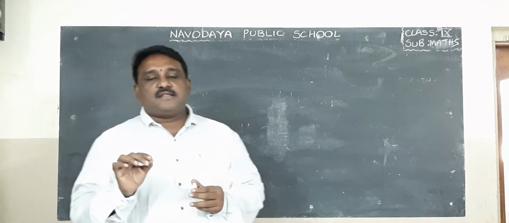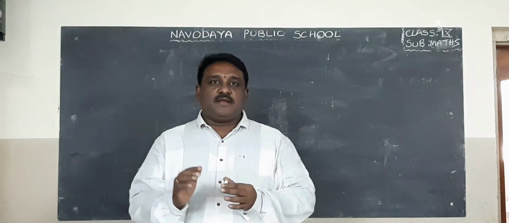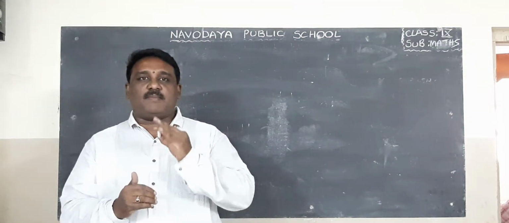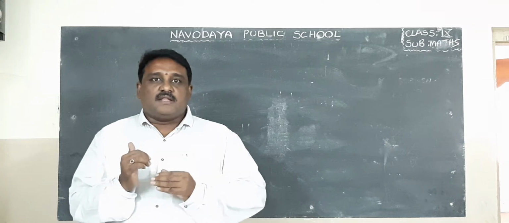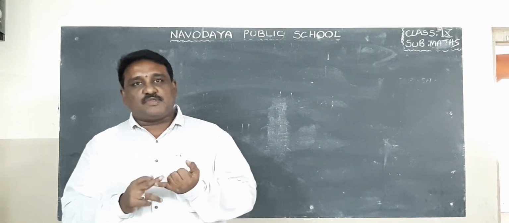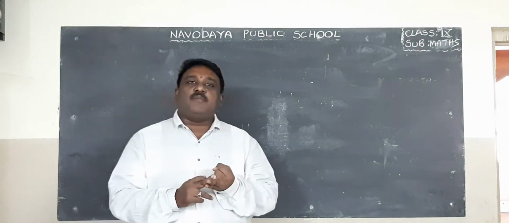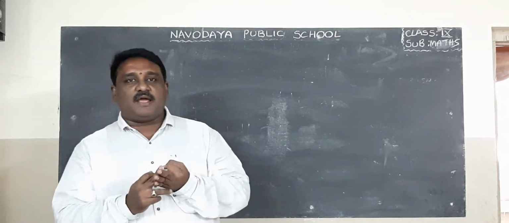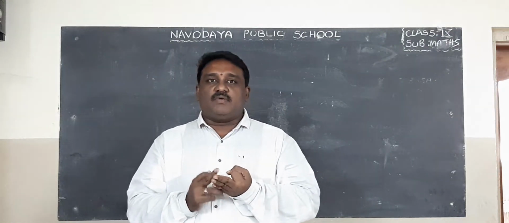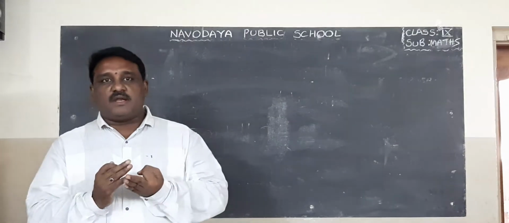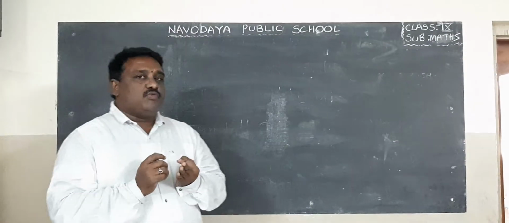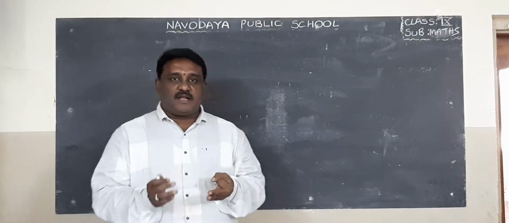In the last class, some part of the introduction was completed. Now in this class, we complete the remaining part of the introduction. In the last class, what was completed? Types of angles, complementary angles, supplementary angles were completed, and we discussed some more introduction. Today, we will finish the remaining part of the introduction.